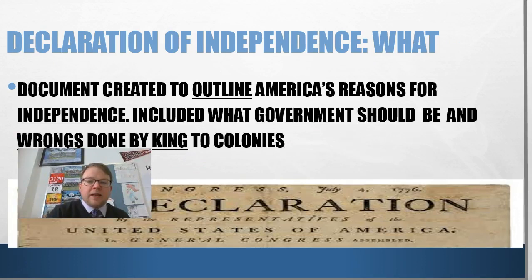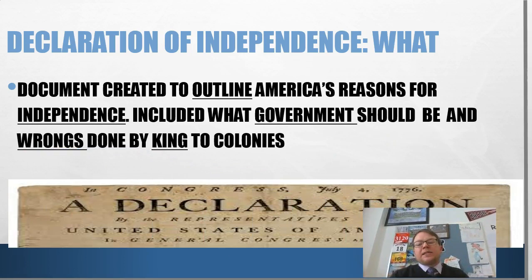Find a spot for me to kind of get out of the way. The document is created basically to kind of tell the king, look, this is why we need to be independent. This is why we think we need to be independent. All right. And it went far to kind of include some other things as well. Basically talked about what a government should look like, and kind of explained that in great detail in the front section of the Declaration of Independence.